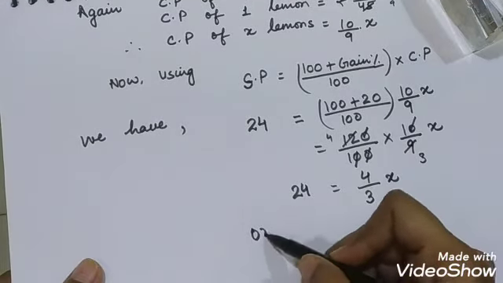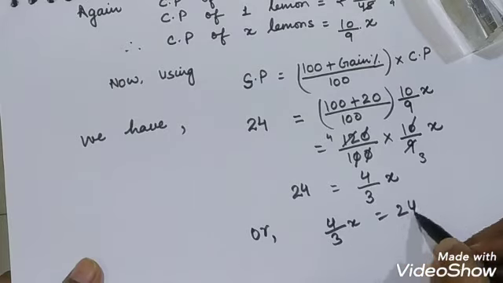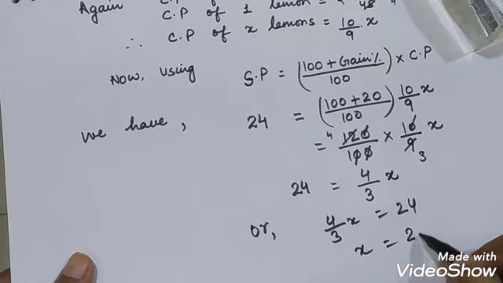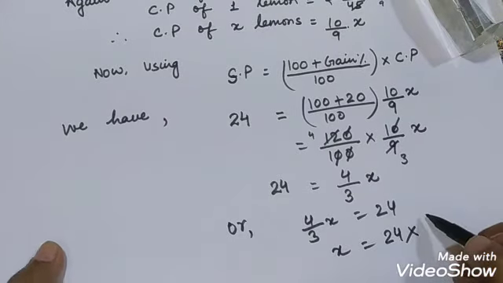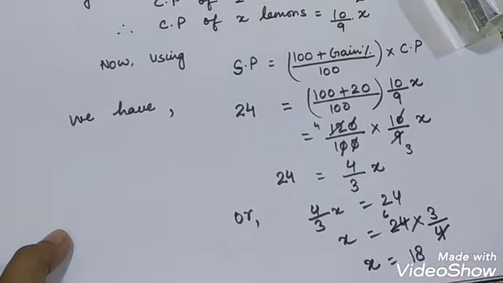Now in order to find the value of X, you can write 4 upon 3 X is equal to 24, or X is equal to 24 into, it goes from here to there, the reciprocal, 3 upon 4. 4 sixes are 24, so it comes out to be 18. So the value of X comes out to be 18.